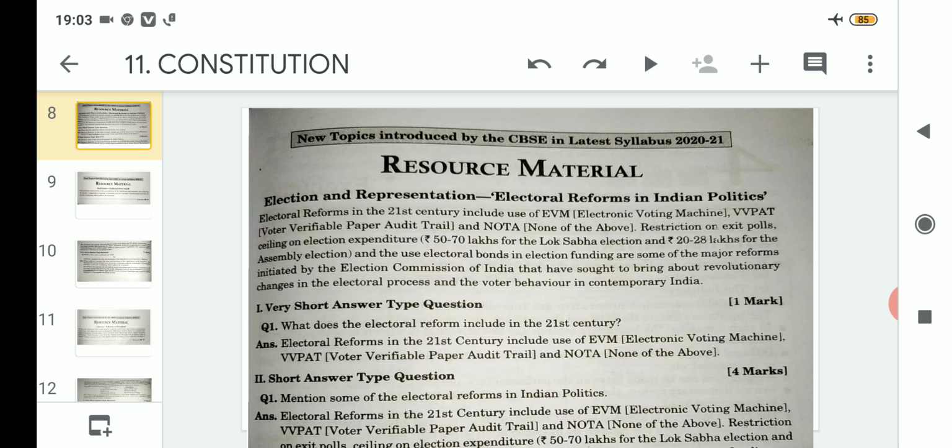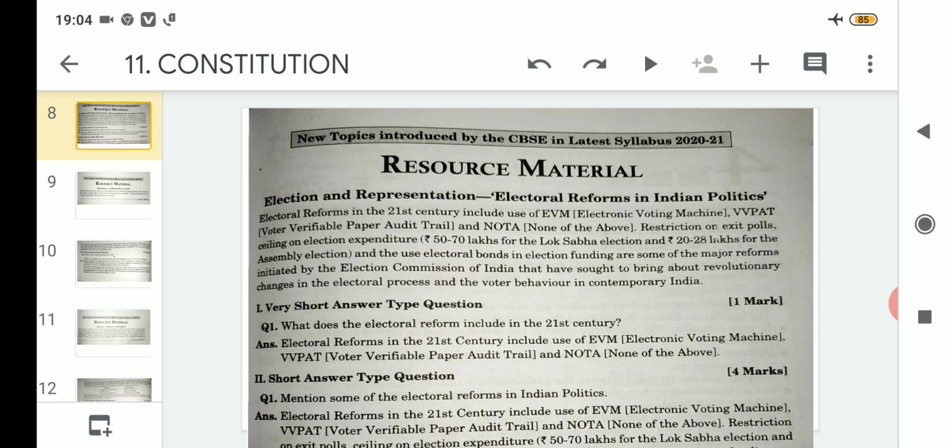At that particular moment, you can cast your vote to the NOTA. That means your valuable vote will go to no one. That will be going to NOTA. That means you are giving your vote to none of the above candidates. Clear? So these are important reforms that have been made regarding the electoral reforms.